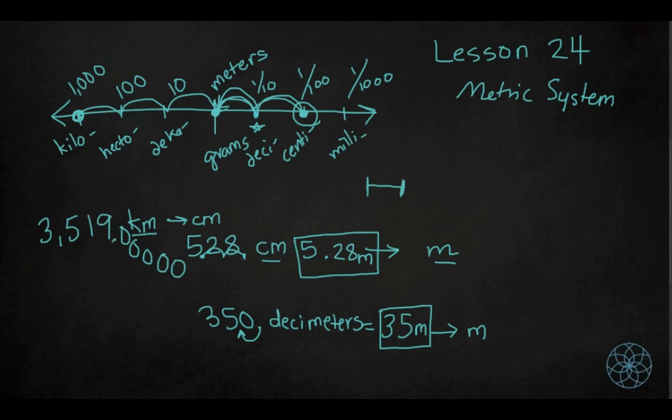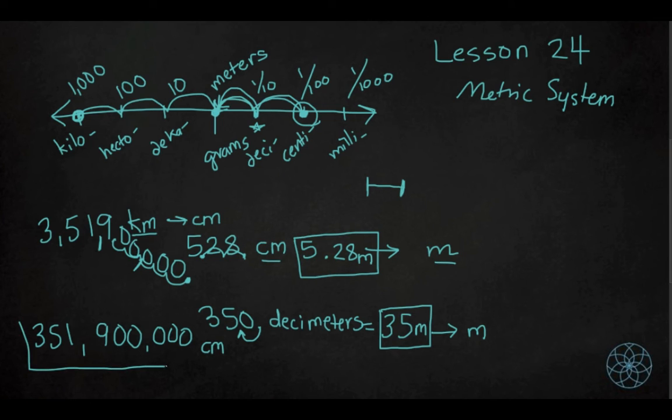Our decimal is currently here. 1, 2, 3, 4, 5. So what is that new number? I'll add in some commas so that we can read it. We have 351,900,000. Don't forget your unit. Not kilometers anymore, but centimeters.